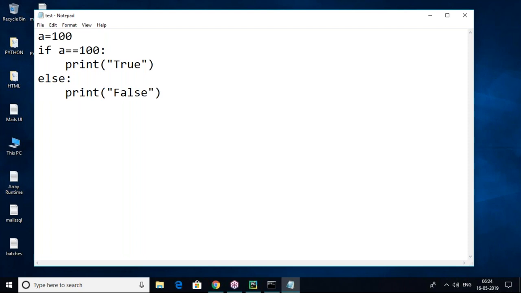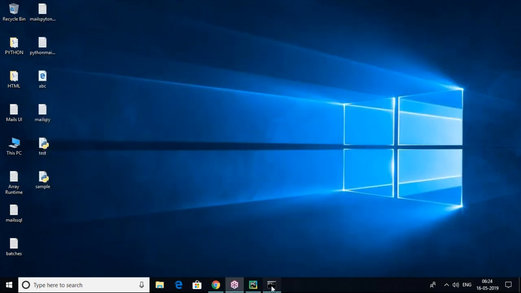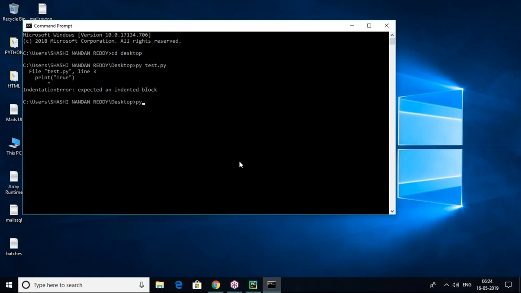Save it. Now once I save it, this time it will run perfectly. Why? Because this print statement belongs to the if block. This print statement belongs to the else block. So that is the reason it's going to work now. So indentation is clearly there. Now let's try to run the same program. py test.py. Now enter. So true value is coming. That means code is executing.